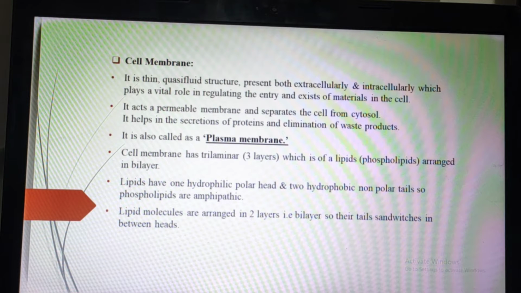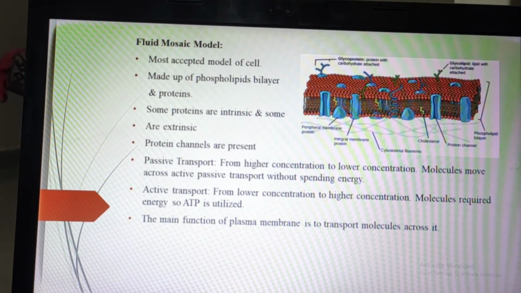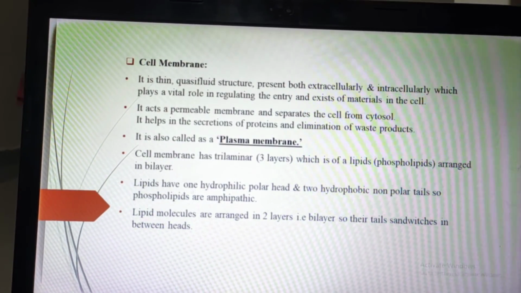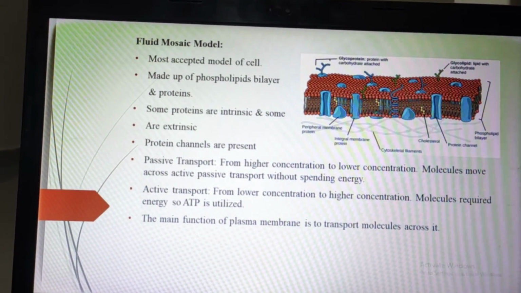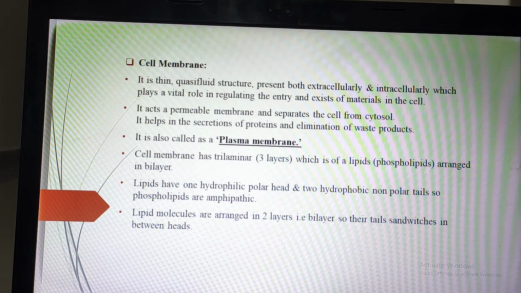So this cell membrane will have three layers. The first layer will be a phospholipid which is arranged in a bilayer. I will show you a diagram. So there will be a bilayer and another layer. This bilayer will be a phospholipid and another layer will be a lipid. This lipid will have a hydrophilic polar head and two hydrophobic non-polar tails. So what is the tail and head? The head will be only one and the tails will be two, and so it is called amphipathic.